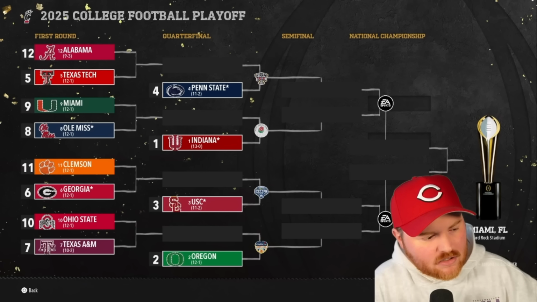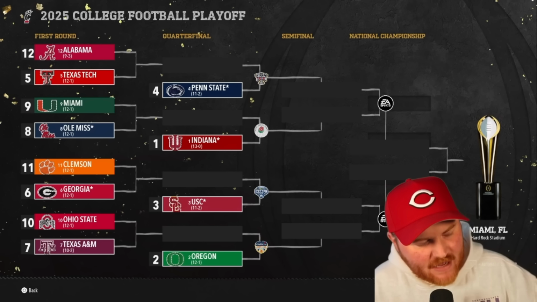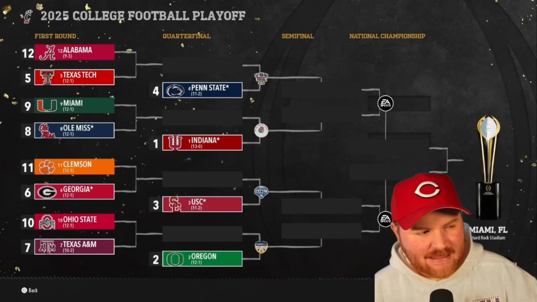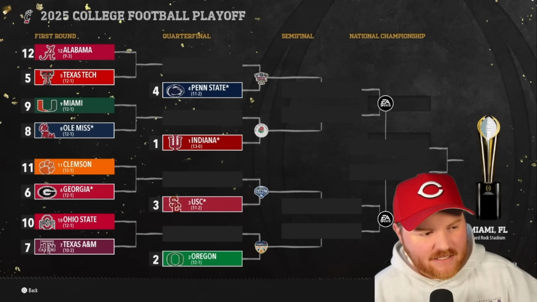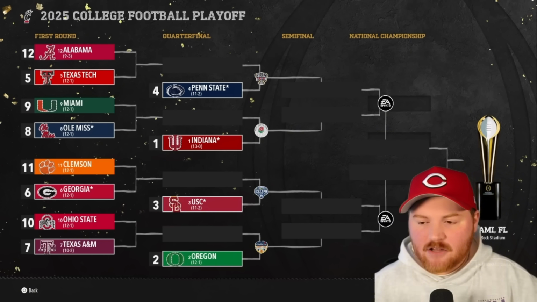We have two Texas teams, so that's 4. We have Ohio State representing the MAC, that's 5. Georgia and Miami both representing, I think the SEC is what we end up having them in. Alabama's in that as well. Ole Miss representing the Sun Belt, and Clemson representing our kind of eastern seaboard, North Carolina, South Carolina, and Virginia. So we get 8 conferences in the first season.